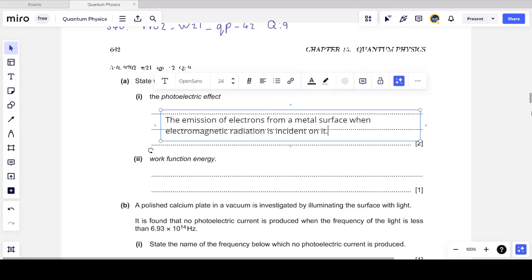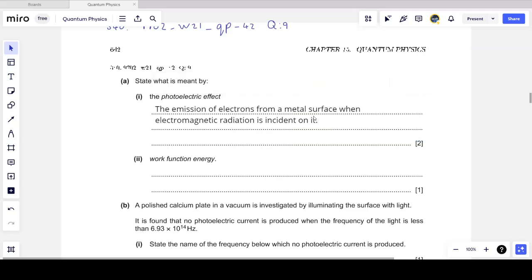Now, obviously, you can also say that the electromagnetic radiation must be of a minimum frequency for electrons to be emitted. But this is what the photoelectric effect is. In comes electromagnetic radiation, out goes electrons, provided that the radiation has a sufficient frequency.